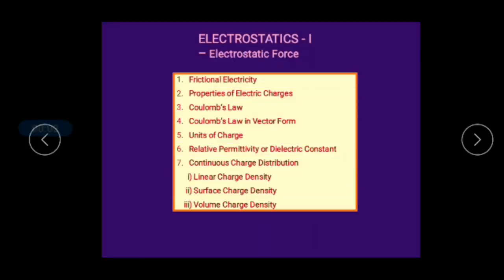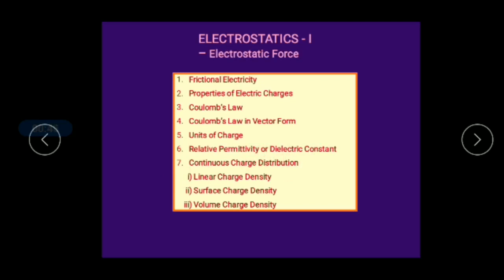Students, today we are going to discuss frictional electricity, the basic properties of electric charges, Coulomb's law and Coulomb's law in vector form, and the units of charges, in the SI system and in the CGS system. We will also discuss permittivity, relative permittivity, and continuous charge distribution. These are the topics that we are going to discuss today.